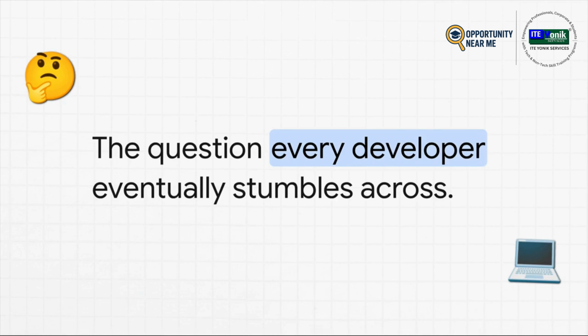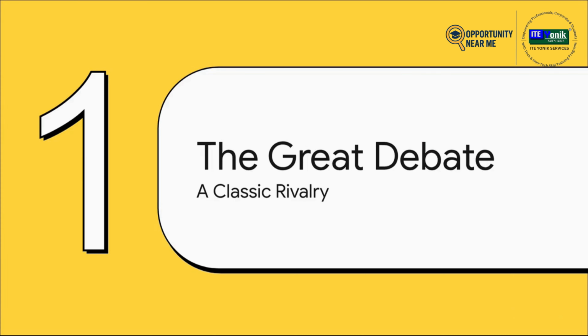You've got these huge invisible banking systems chugging along on Java, and on the flip side, you've got some of the biggest video games on the planet built with C Sharp. All right, the great debate, a classic rivalry in code. To really get this, you got to know the two main characters here. In one corner, you've got Java, the OG, the time-tested veteran. And in the other corner, C Sharp, the powerful, more modern challenger from Microsoft.